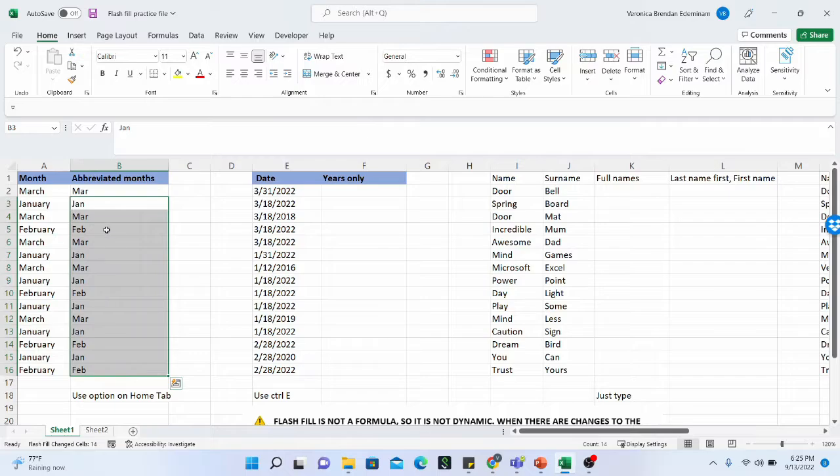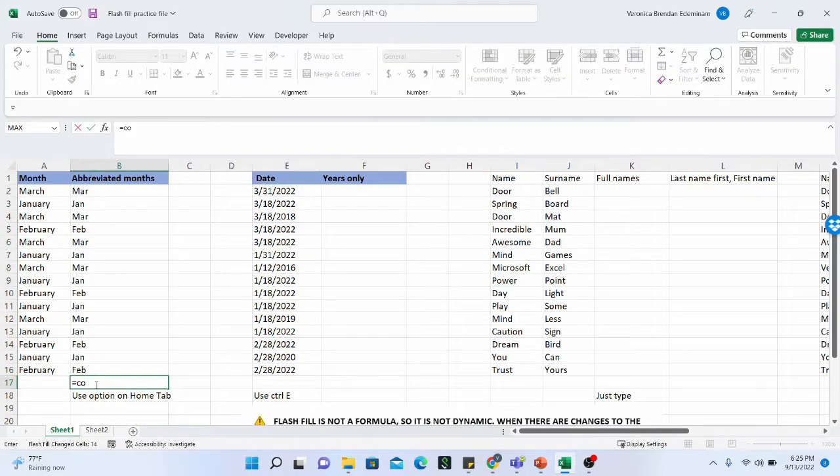Flash fill was applied to 14 cells because the first cell, B2, I entered manually. The flash fill was applicable only to cells B3 to B16, which is 14 in number. How do I know it is 14? I can just do COUNTA, counting from B3 to B16, and I have 14.